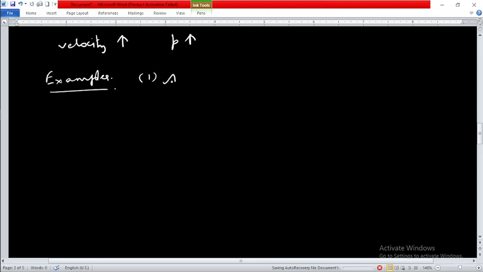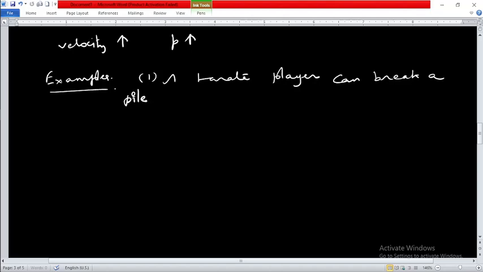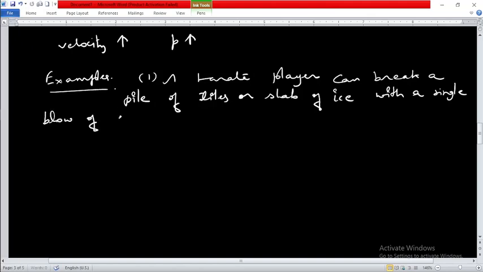Let us consider a scene: a karate player can break a pile of tiles, or maybe slabs of ice, with a single blow of his hand.